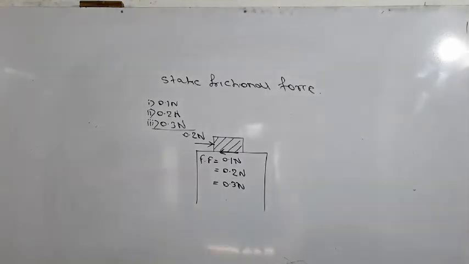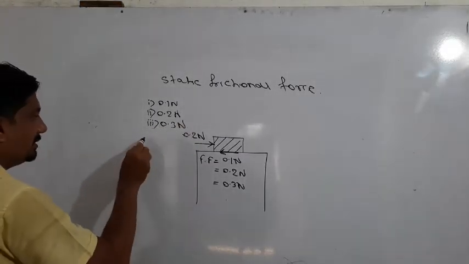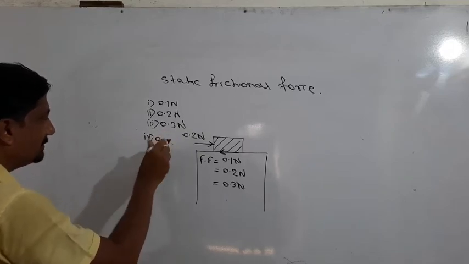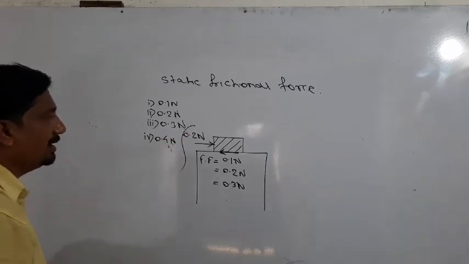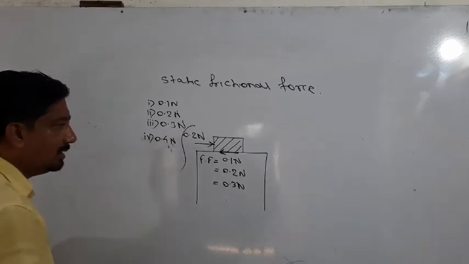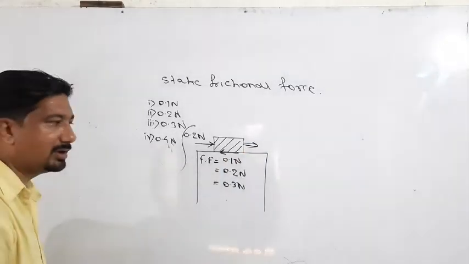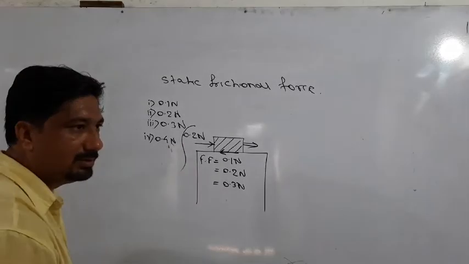This process does not continue in the same way. After a certain stage, suppose in the fourth case 0.4 Newton of force is applied. At that time the block starts in motion. The block is sliding, slipping, performing motion.